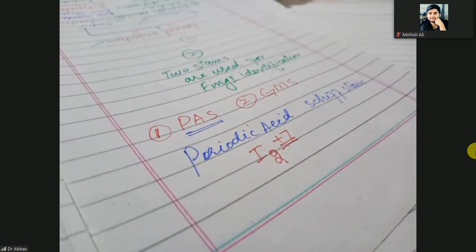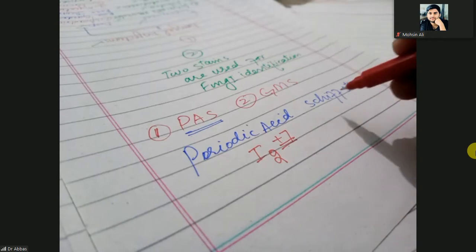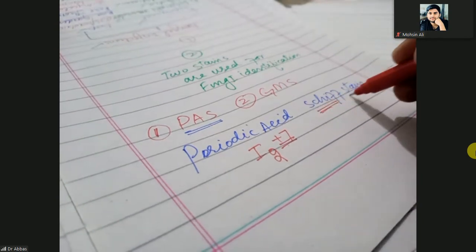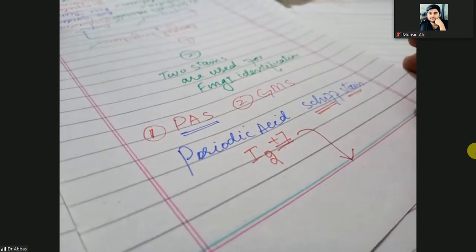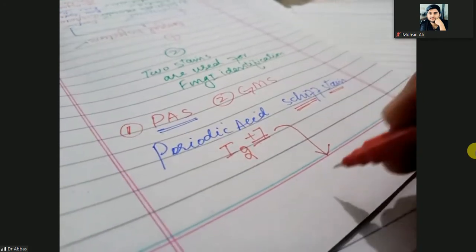Periodic acid is iodine that exists in the oxidation form. This will react with the fuchsin acid or the Schiff reagent, and then it will impart the color. That color is the magenta color.